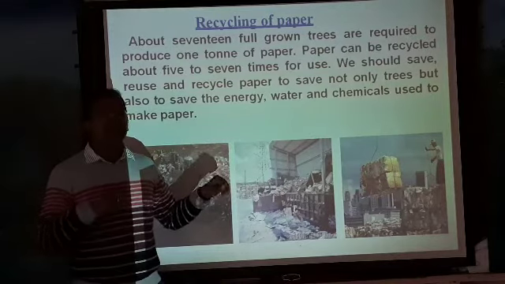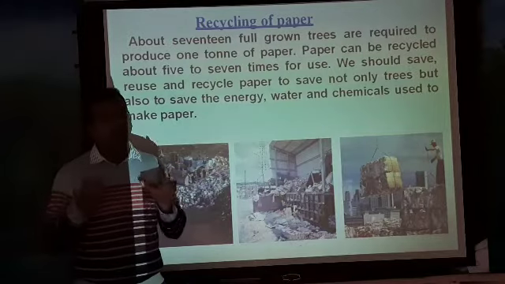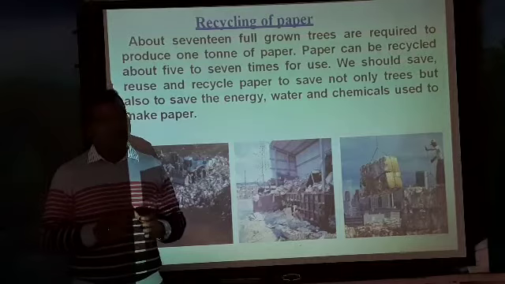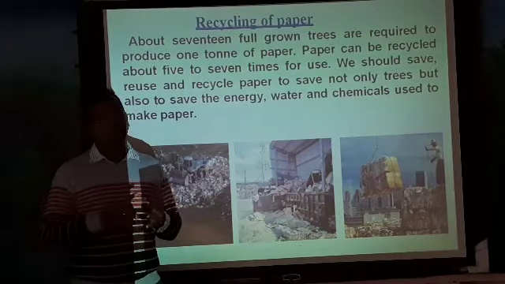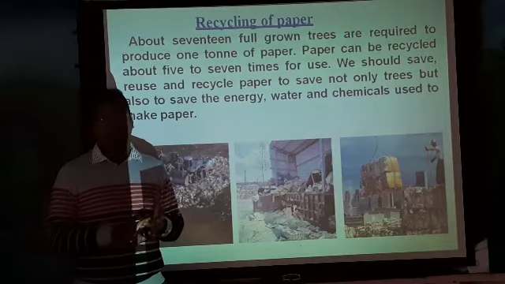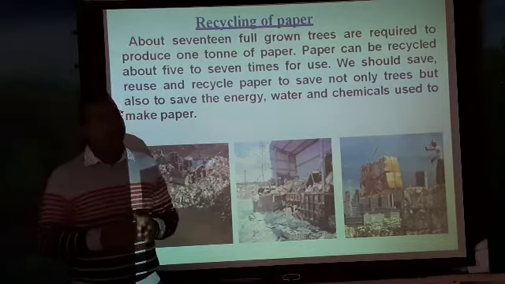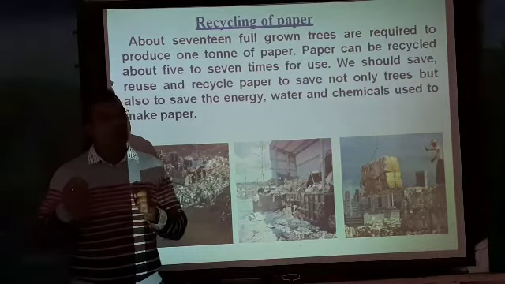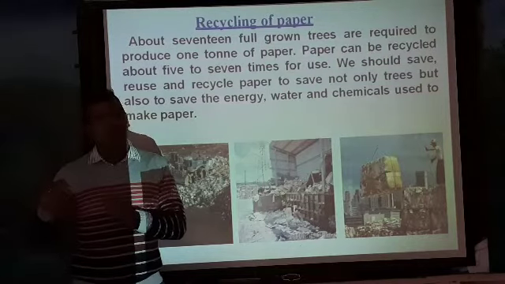And we even need to cut the trees. Nearly 17 well-grown trees are required to prepare 1 ton of paper. So if you recycle it, what happens? You can save the water, the energy, and the chemicals used for preparing paper. So we need to adopt the recycling of paper. It is a very good method of conserving water and the natural resource called the forest.